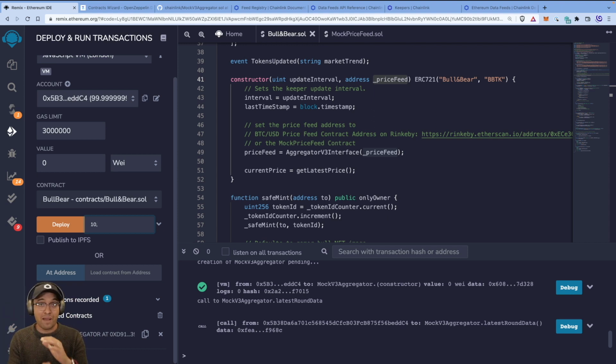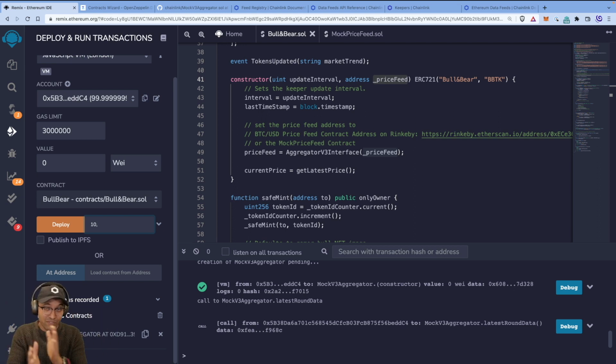How important is it for your application that it runs often? You can even set it to run every day, right? 24 hours worth of seconds, right? Or you can do it every hour, whatever you like. For now, I'm just going to put it at 10 seconds because you'll see for development, our logic around perform upkeep won't work, or check upkeep will come back as negative if the interval is not elapsed.